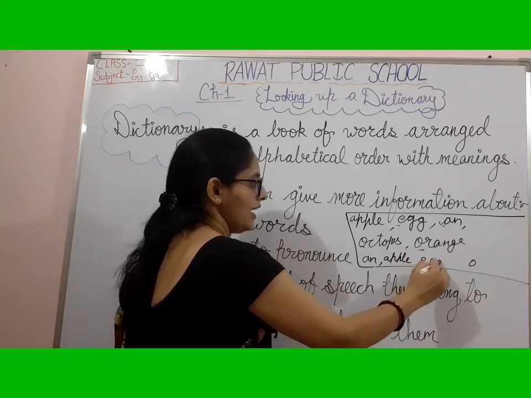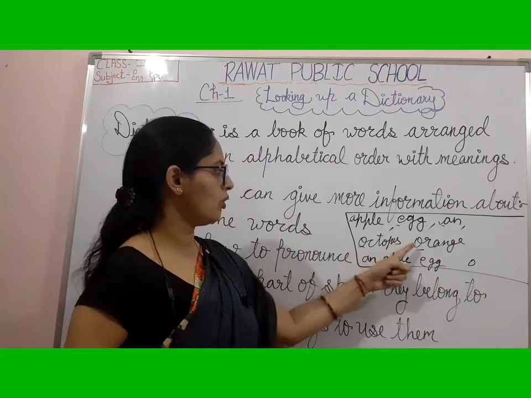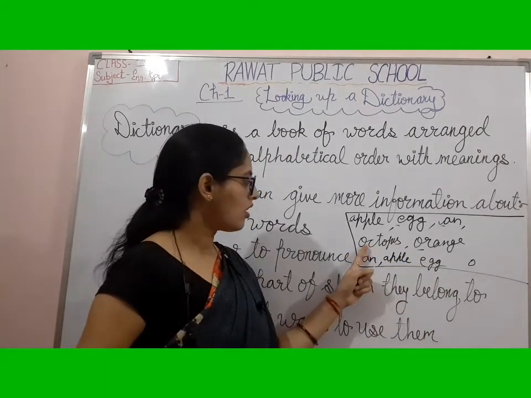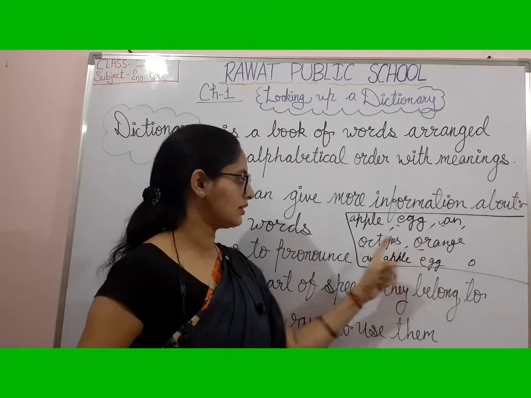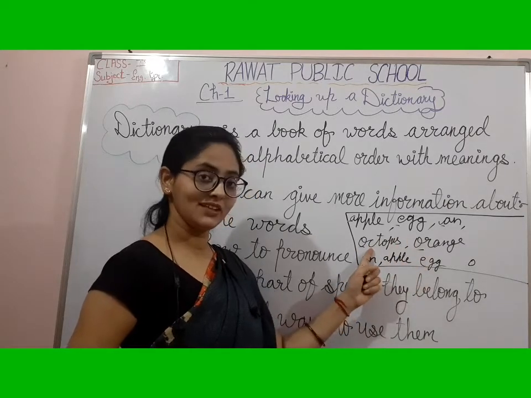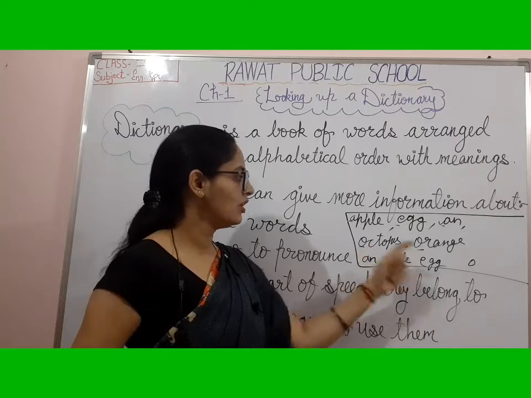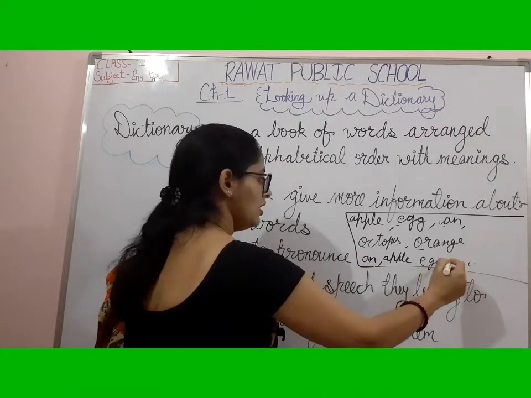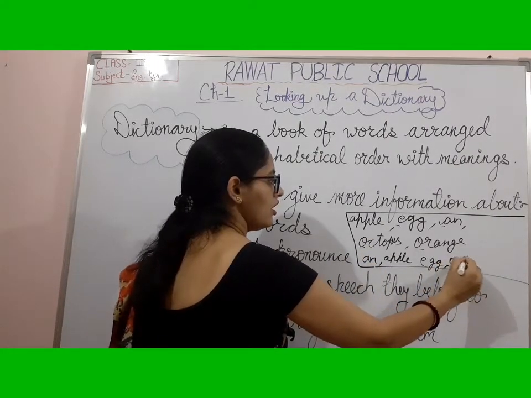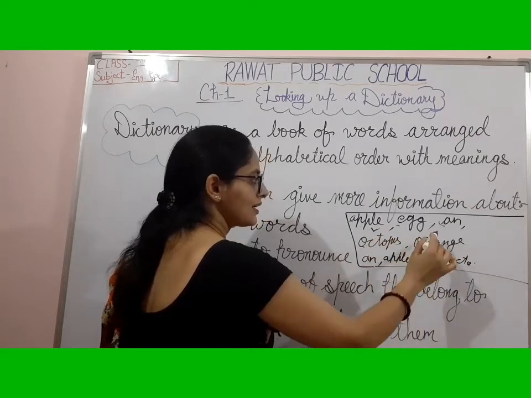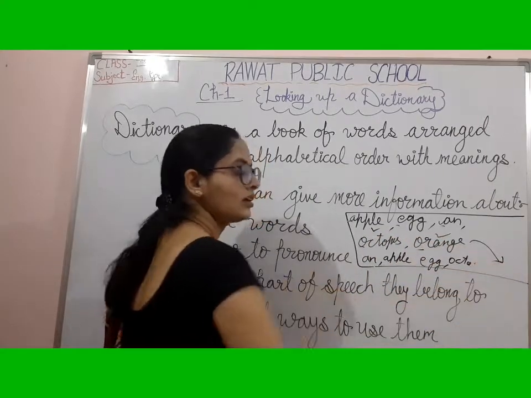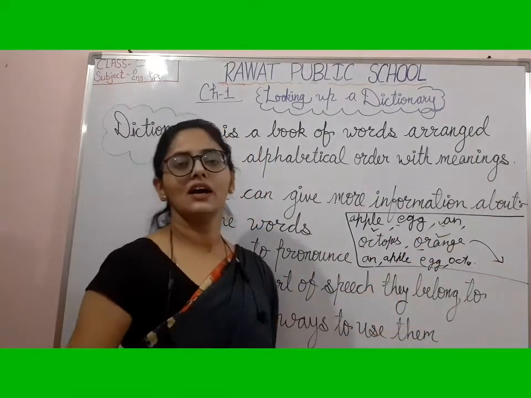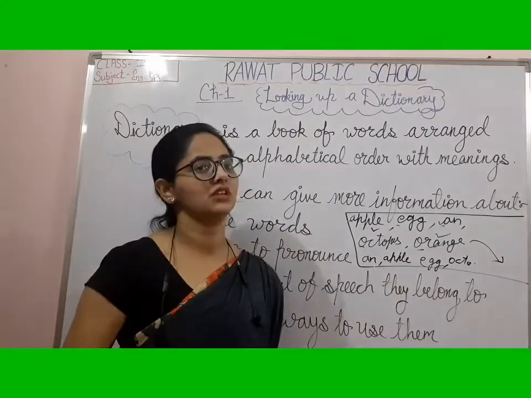Then the meaning of egg. Octopus and orange, O is the same. Octo, C, and here R. Which is first? C comes first. So then you will find the meaning of octopus, and at last you will arrange orange. This is the alphabetical order of the words.